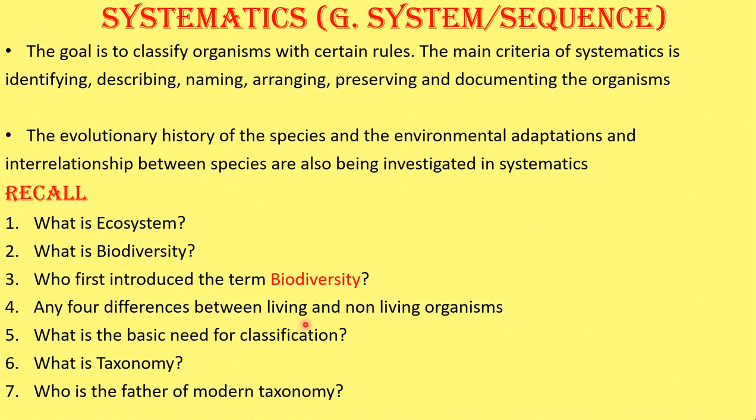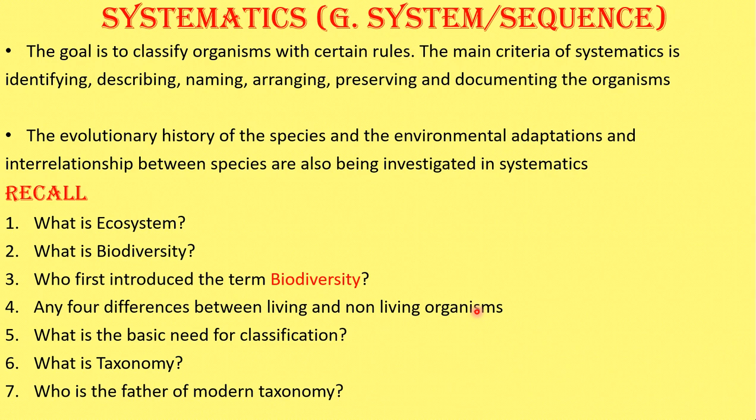So the difference between living and non-living organisms, already you know, you can write any three or four you can learn: metabolism, respiration, nutrition, growth, already I said. You just go through. And the basic need for classification, I said now: to identify and differentiate closely related species, to know the variation among the species, to understand the evolution of the species and create a phylogenetic tree, and to study living organisms.